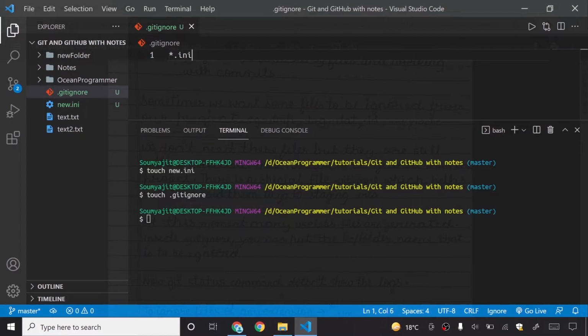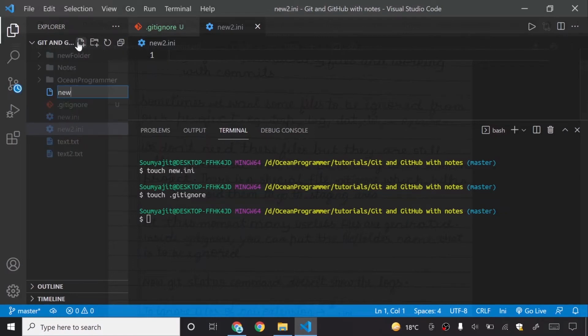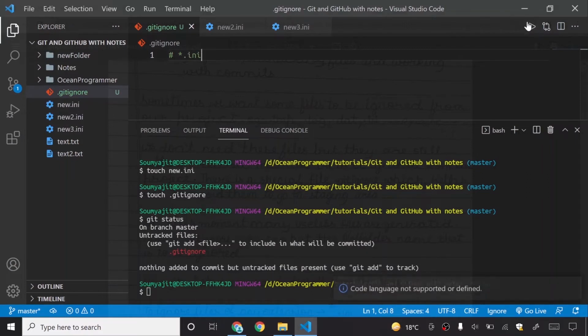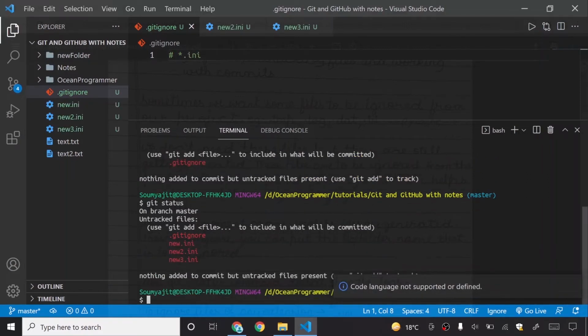If I write here *.ini, it means all the files with .ini extension will get ignored. If I even write new2.ini, and if I again create a new3.ini, and now see my git status, it is saying untracked files: .gitignore. But where did these three files go? If I now comment it out by Ctrl+/, it is saying that .gitignore, new.ini, new2.ini, new3.ini.